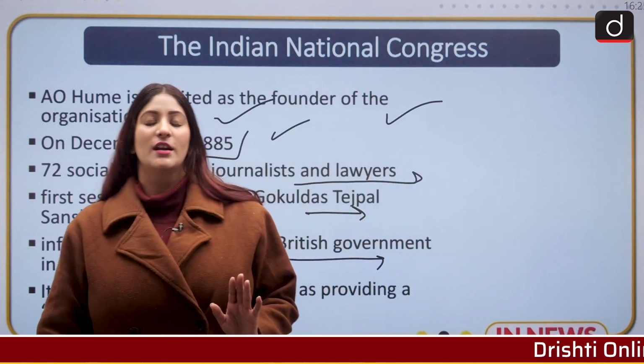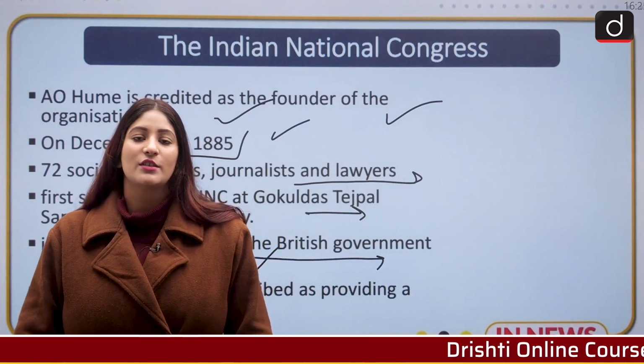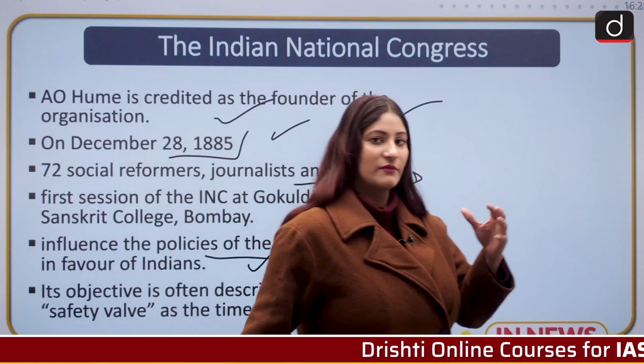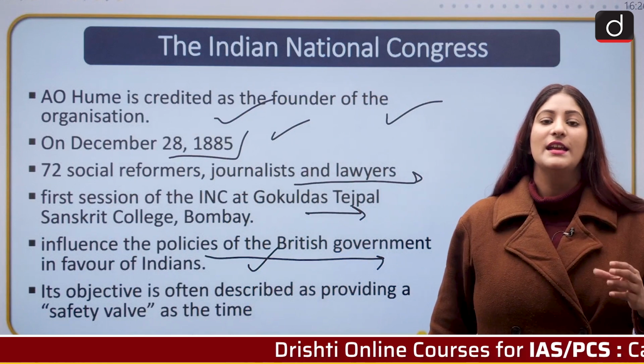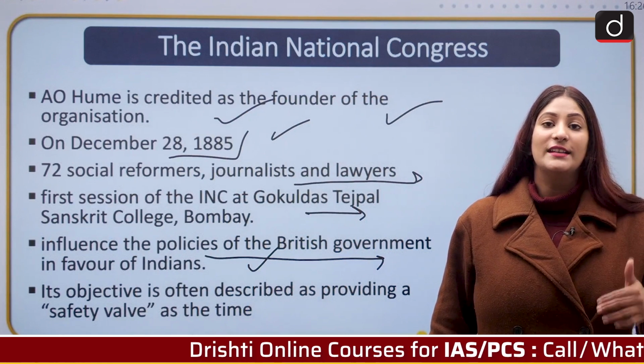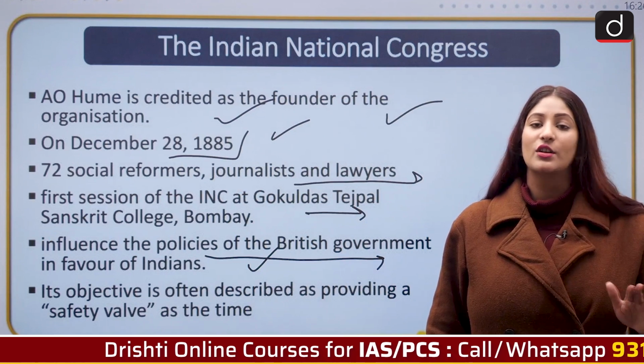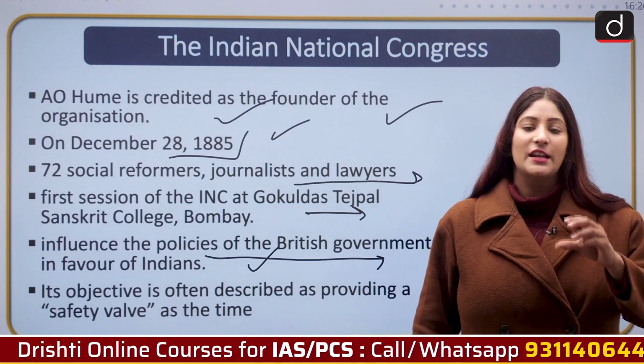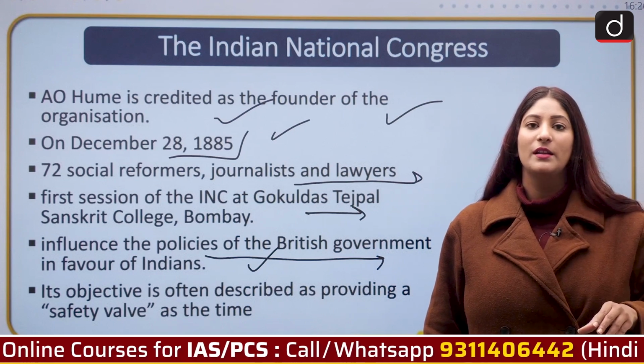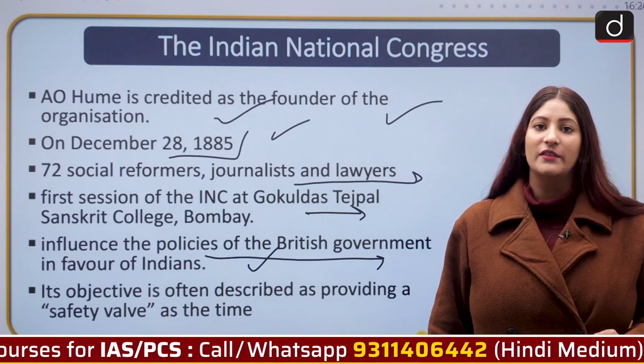not independence. The INC did not want to achieve independence from its very birth, from the very nascent stage. It knew that India as a nation had not developed as of yet. There were regions for people. Nation was the region they were living in.